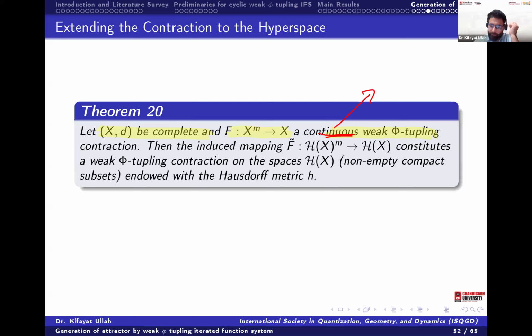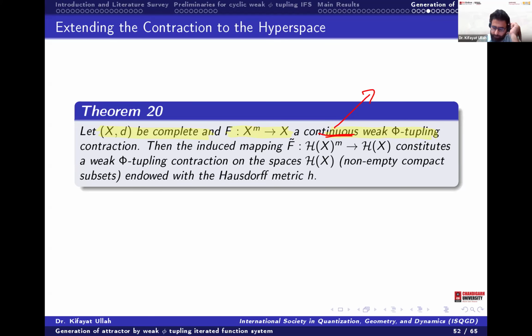So here weak phi may not be continuous, but to preserve compactness, the image of a compact set being compact, we are using the continuity property here. So this is also a question: can we relax the continuity in generating the attractor by this contraction?